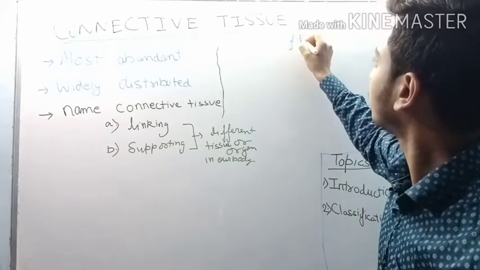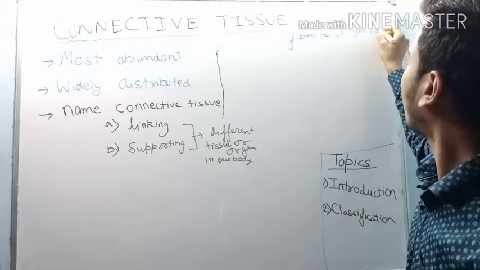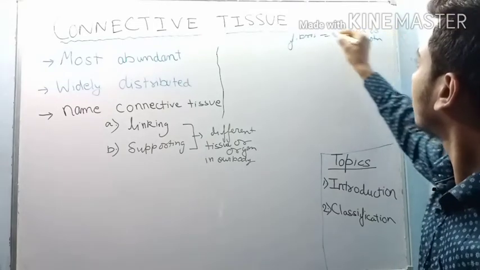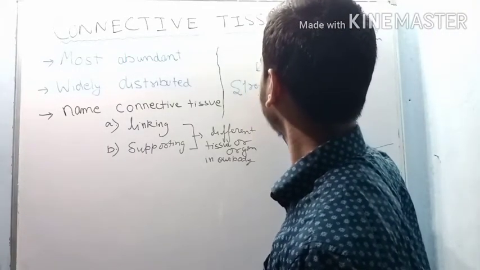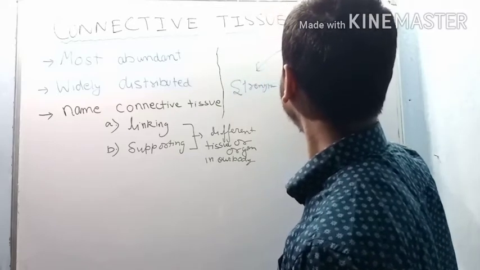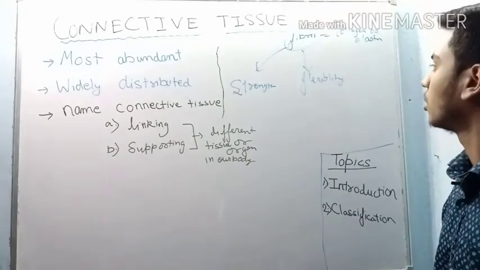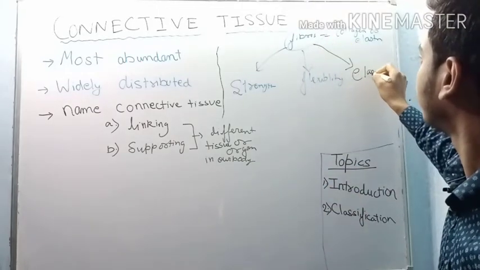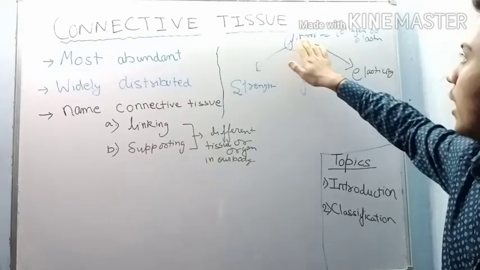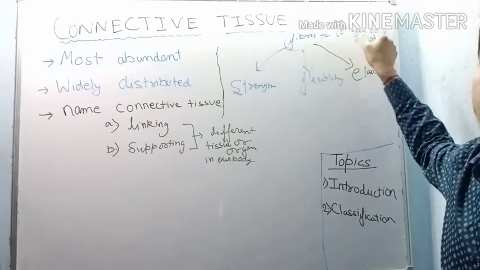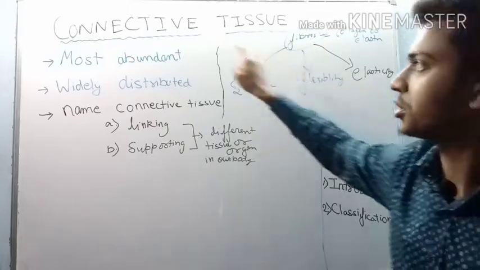These fibers are also called collagen or elastin. These fibers give strength, flexibility, and elasticity to the connective tissue. So what do these fibers do? These fibers provide strength, flexibility and elasticity to the connective tissue.